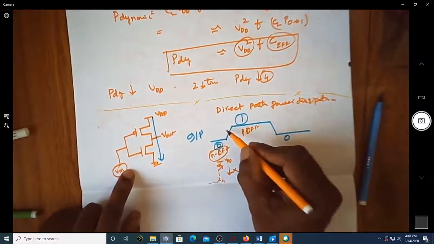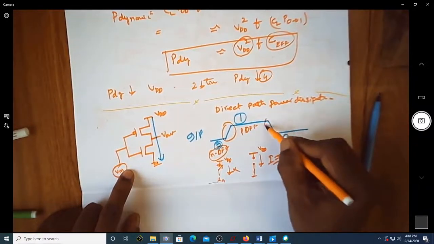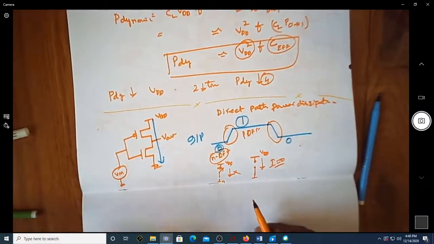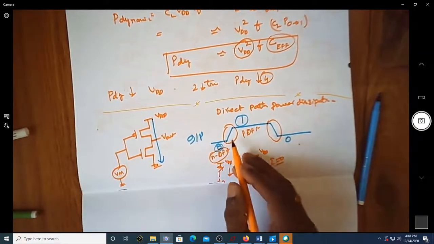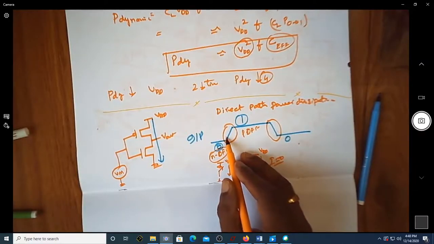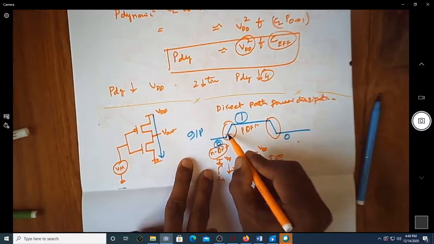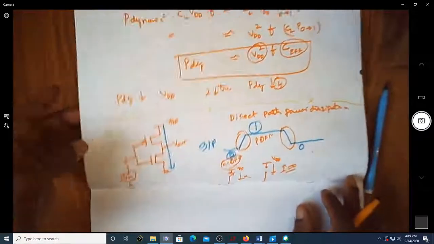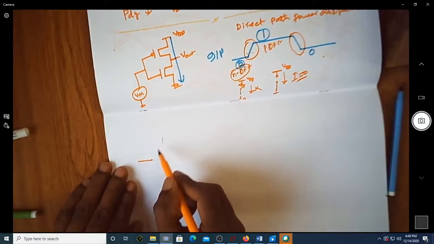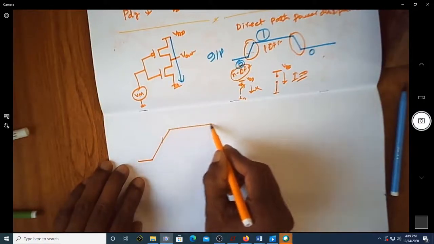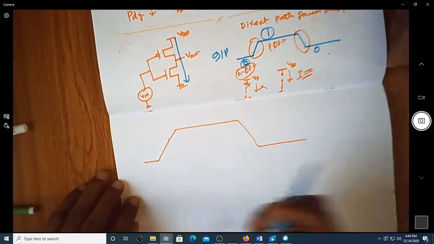Now let us consider a condition where you have a transition from 0 to 1 and a transition from 1 to 0. There is a possibility that, once the input voltage exceeds the threshold voltage of this NMOS transistor, let me write the threshold voltages.